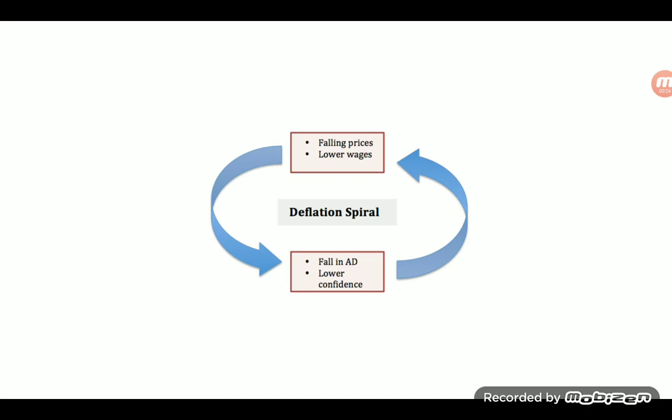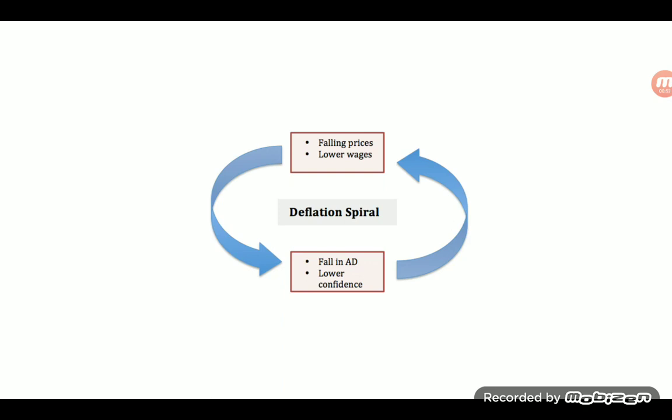This will lead to a fall in consumption and a fall in investment. Consequently, a fall in AD. The fall in AD, as unemployment rises, will lead to lower confidence. This will mean that AD shifts to the left and prices will fall further. As prices fall further, wages will have to be cut.